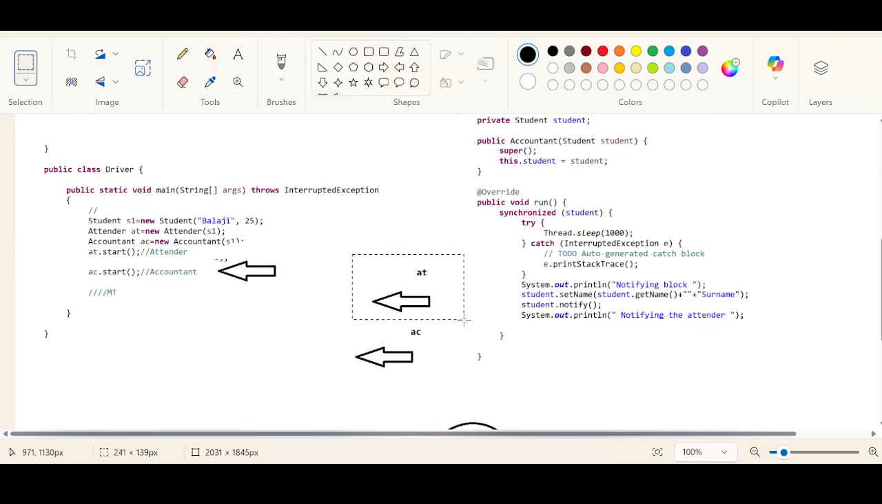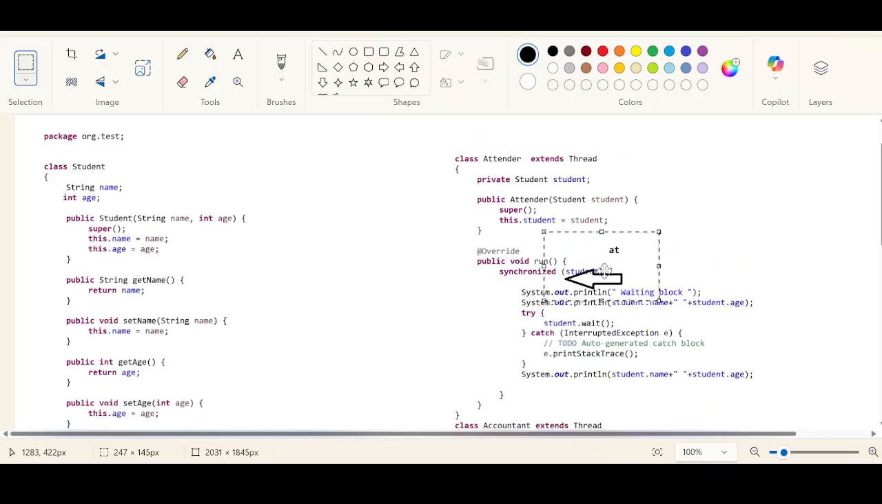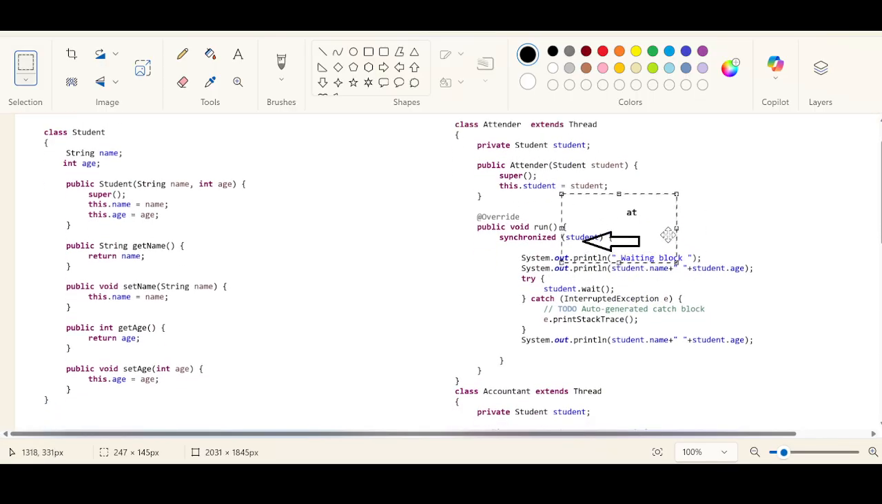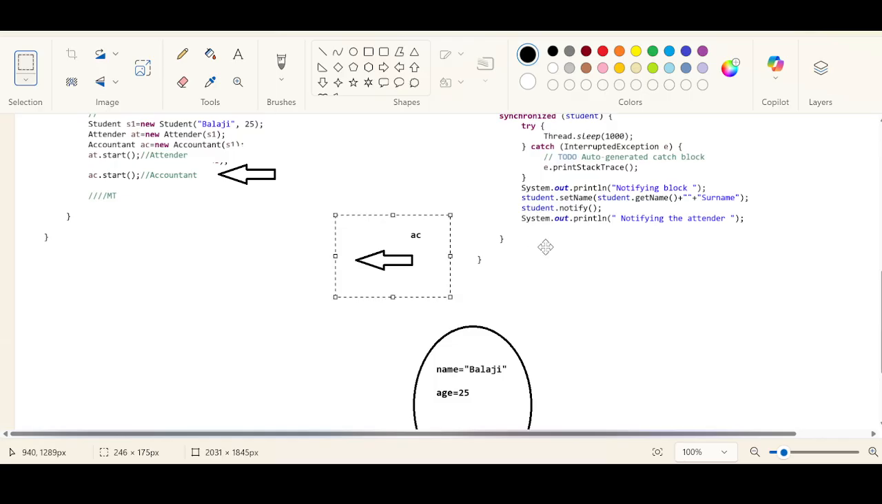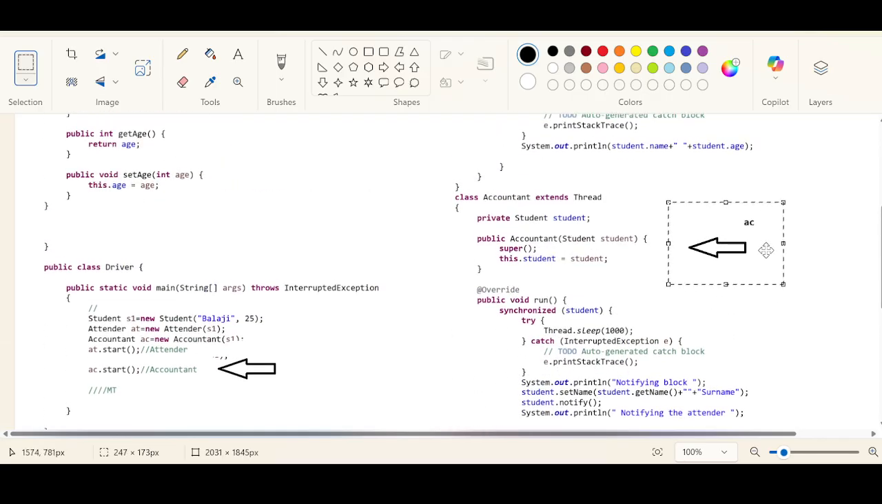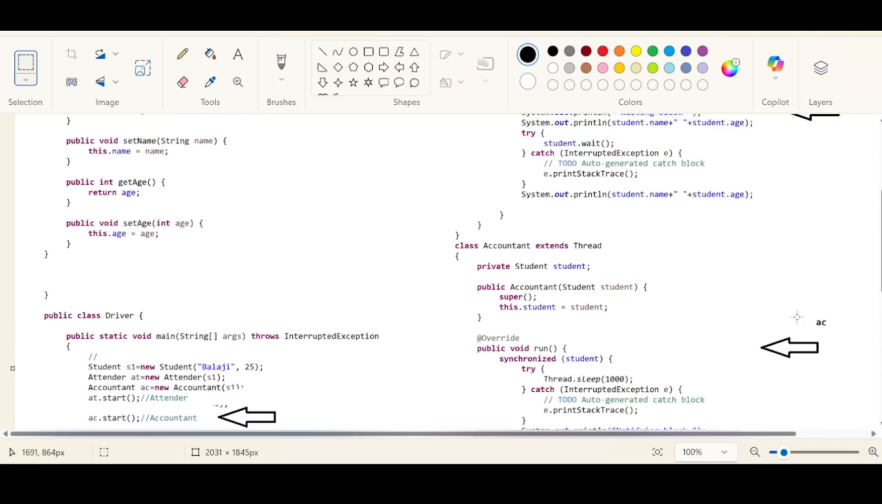So this method will be very much ready to execute the run method of the attender (AT), right? And this method is also very much ready to execute the run method of the accountant. But the question is, it depends upon the CPU side. It depends upon the thread scheduler. That is the actual boss.